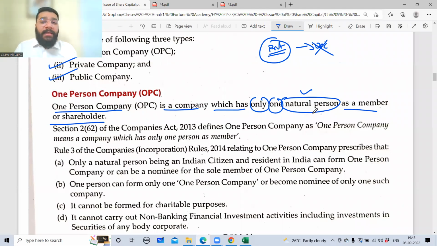So only a natural person can form a company. So he only can become a member or a shareholder. So only one shareholder or one member. That is, member is shareholder.